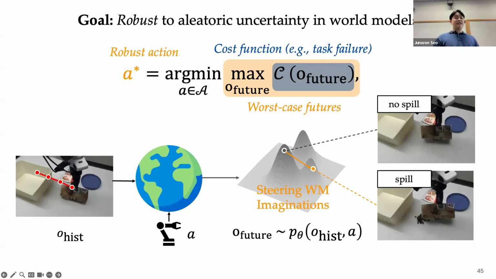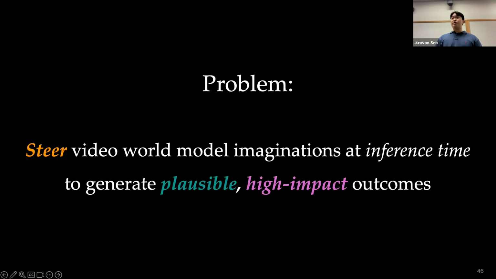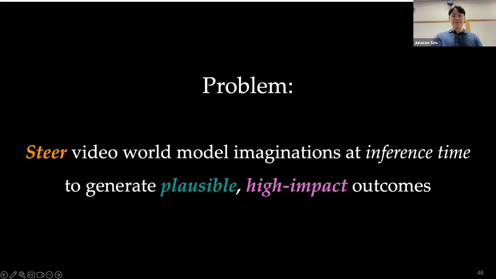This allows us to evaluate the robot action more robustly within our world model, whose predictions contain aleatoric uncertainties. Therefore, to achieve robustness to aleatoric uncertainty, the main problem we aim to solve here is to efficiently and effectively steer video world model imaginations toward high impact outcomes that still remain plausible given the action.